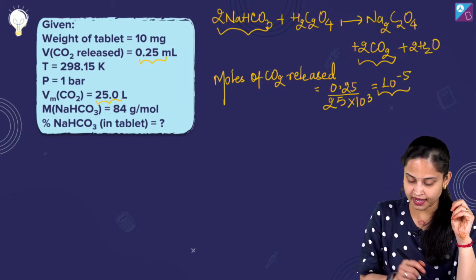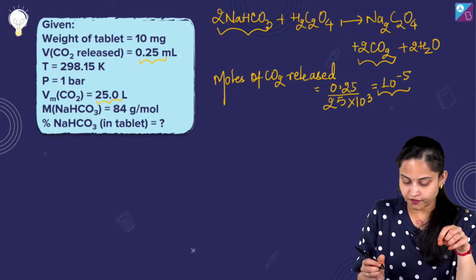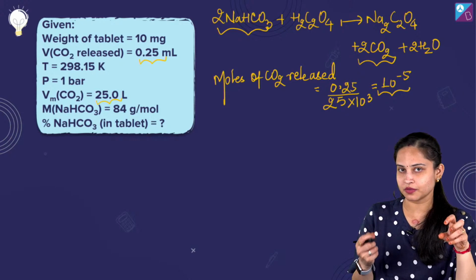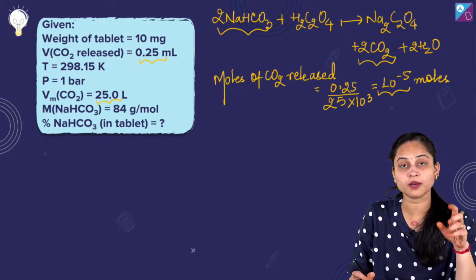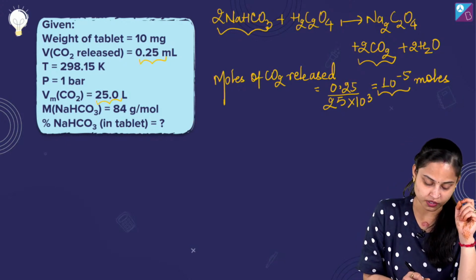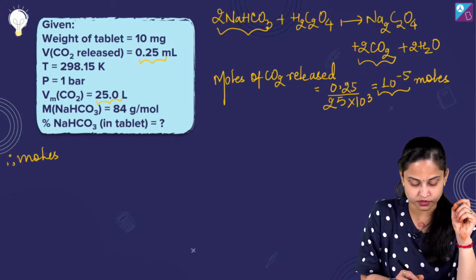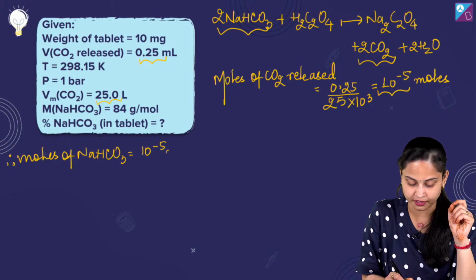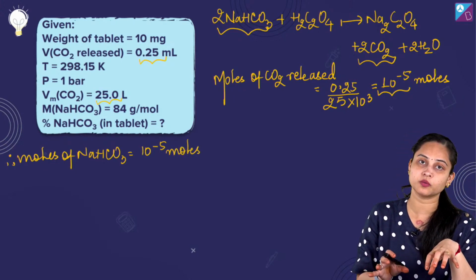Okay, let's move ahead and talk about another thing. So the moles of carbon dioxide released is 10 raised to power minus 5 moles, so I can say the moles of sodium bicarbonate, NaHCO3, will also be equal to 10 raised to power minus 5 moles, by the stoichiometry of the reaction given over here.